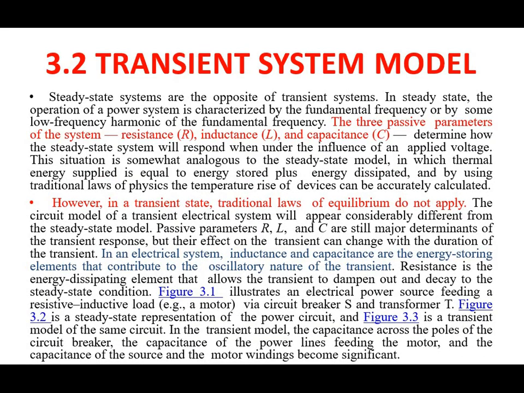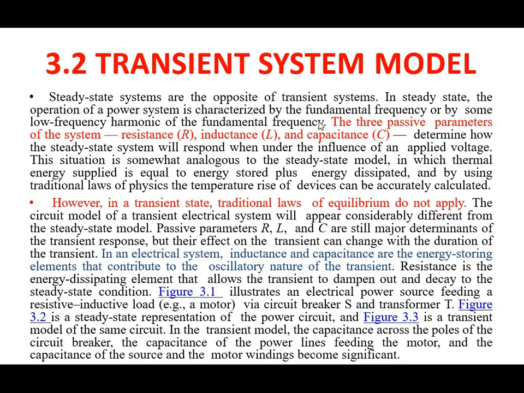So now again, most important theory, the transient system model. Steady state systems are the opposite of the transient systems. In steady state, the operation of the power system is characterized by the fundamental frequency or by some low frequency harmonic of the fundamental frequency.